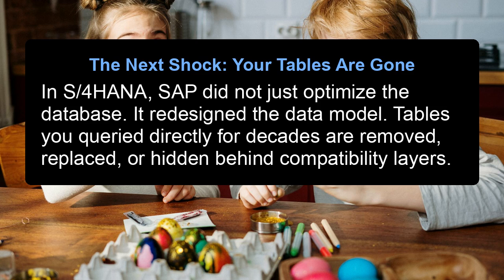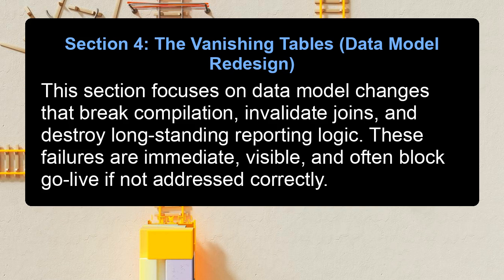In S/4HANA, SAP did not just optimize the database. It redesigned the data model. Tables you queried directly for decades are removed, replaced, or hidden behind compatibility layers. Section 4. The vanishing tables, data model redesign.